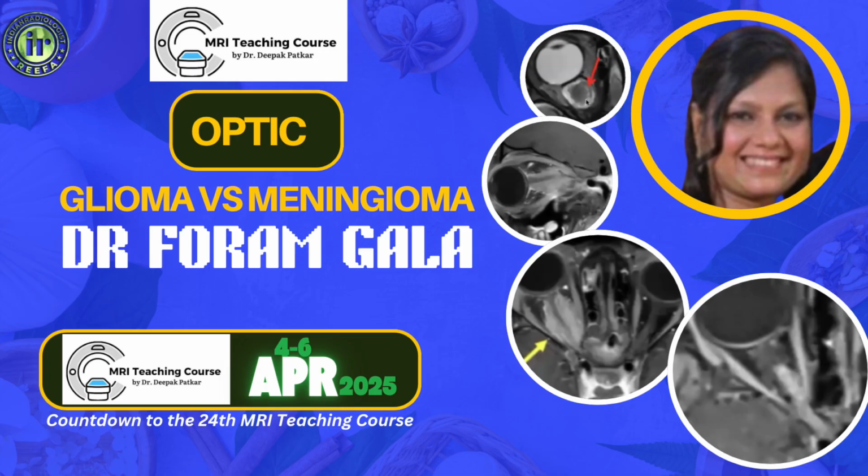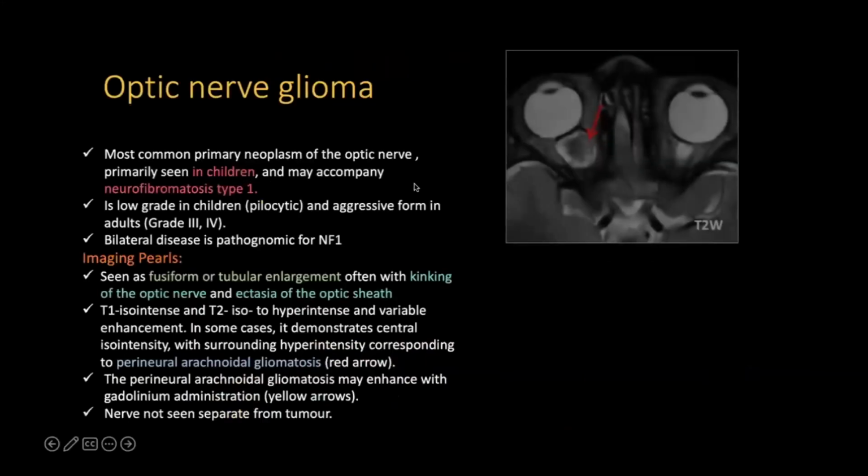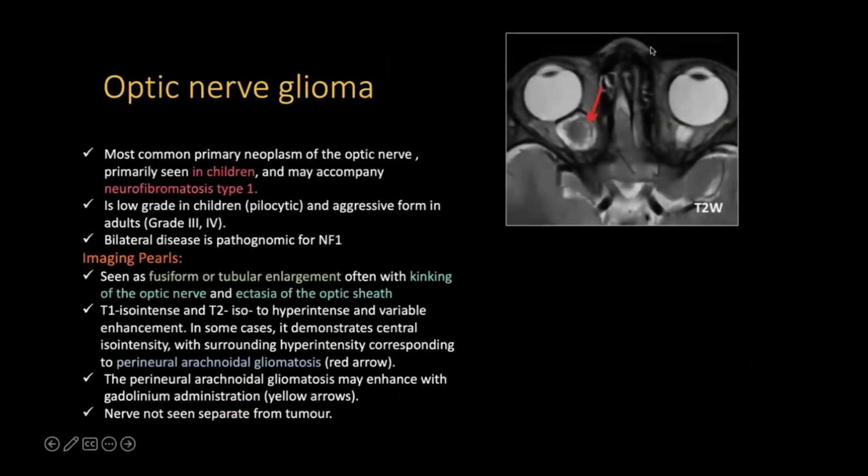Now, coming to optic nerve glioma. Optic nerve glioma is the most common primary tumor of the optic nerve. It is basically seen in children and it may accompany neurofibromatosis 1. It is usually low grade in children, which is pilocytic type, but it is aggressive in adults, and bilateral disease is usually pathognomonic for NF1.